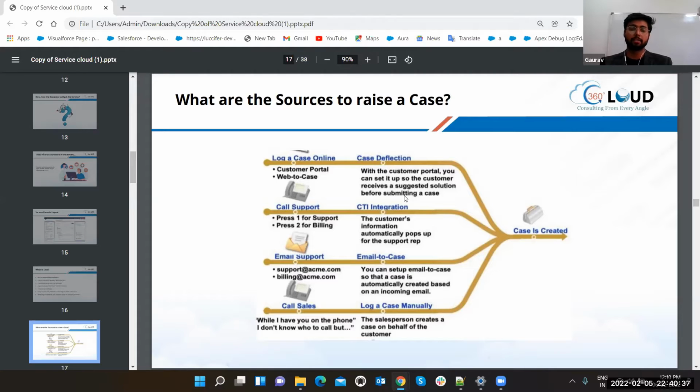We know that we are having all applications in the app menu, right? App menu is having all the stuff. But what we do, we create a new homepage to get the easiest way to access the most used apps, right? So service console is the homepage view, or you can say the easiest console view through which you can access the cases in the easiest way. Okay, got it?